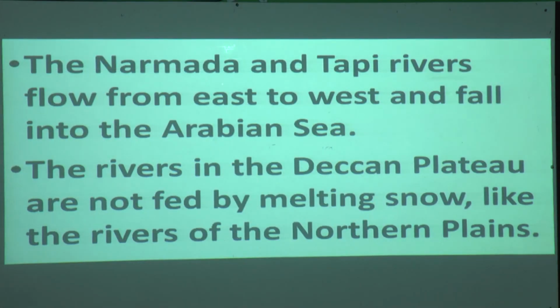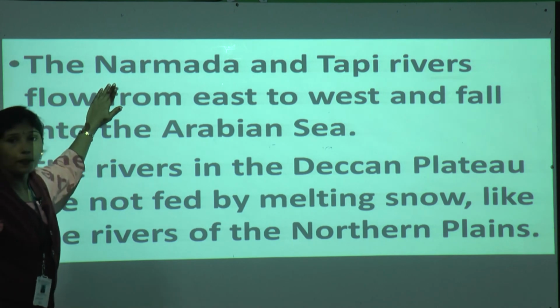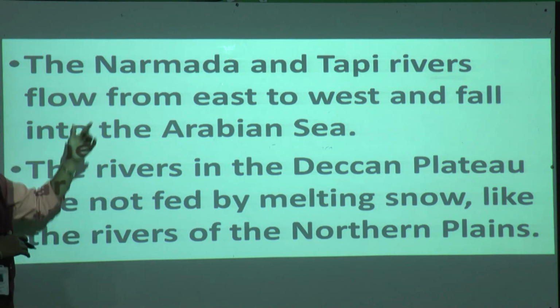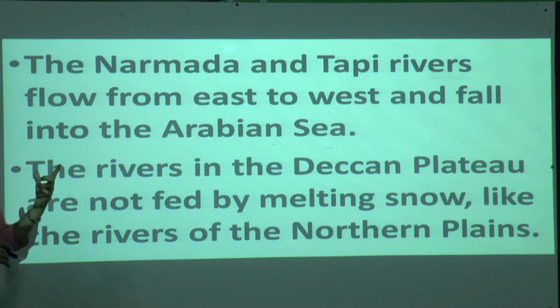Now come to the point of the Narmada. The Narmada and Tapi rivers flow from east to west. That is different from the earlier ones. These two rivers flow from east to west, in the opposite direction.